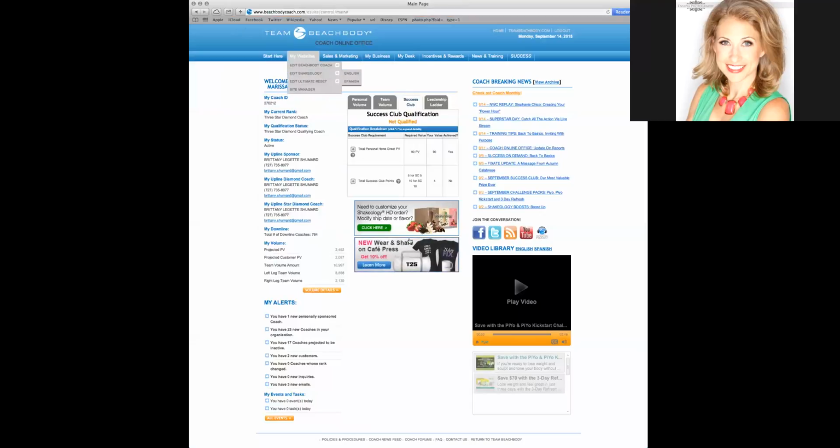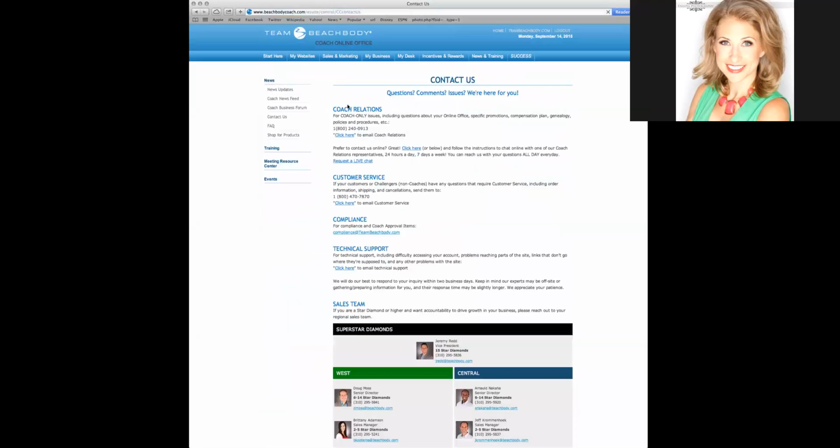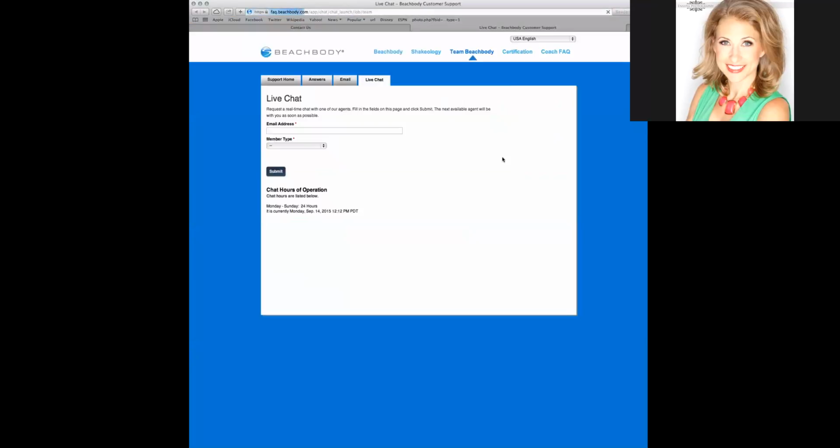And the fourth area is going to be Coach Relations. So what I'm going to do is come down here, hover over Contact Us. What it's going to bring up here is something called Coach Relations. You can call Coach Relations, or I usually prefer to do online chat. Remember, they are open 24 hours a day, 7 days a week. You're going to input your information here, click Submit, and you will be given a live person to talk to via online.